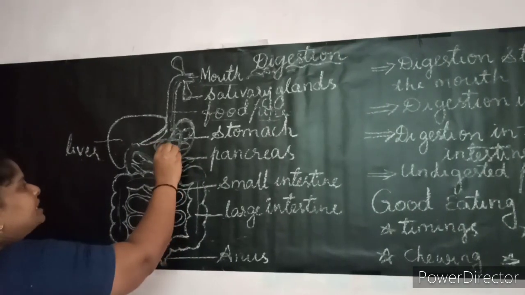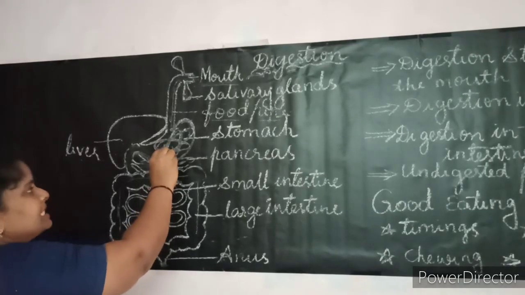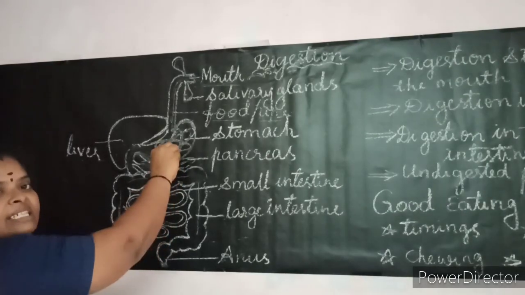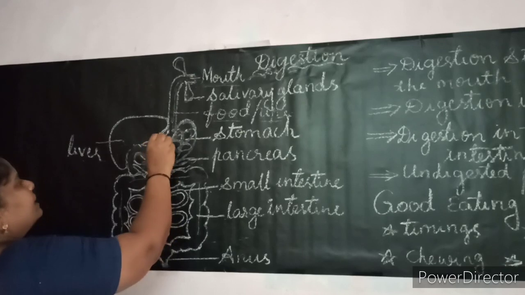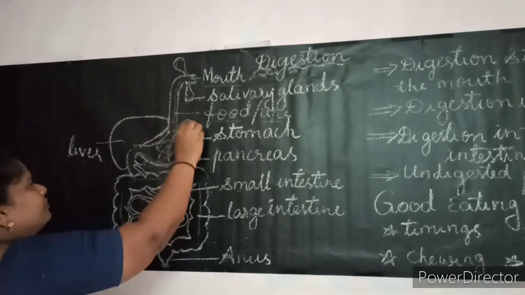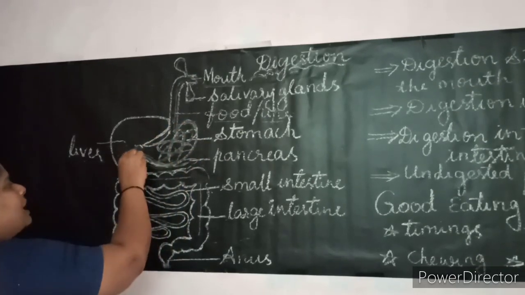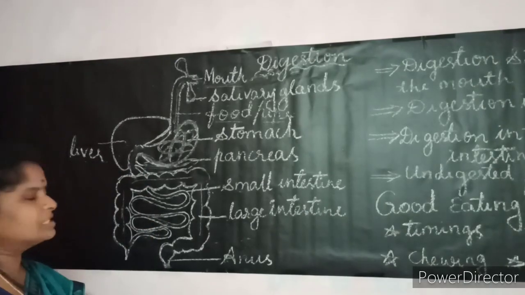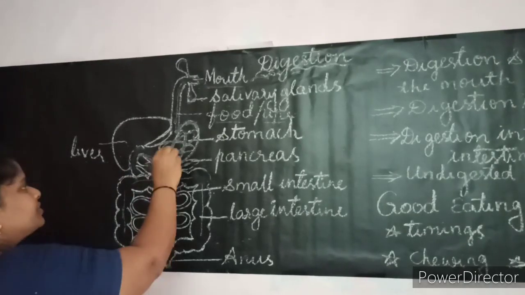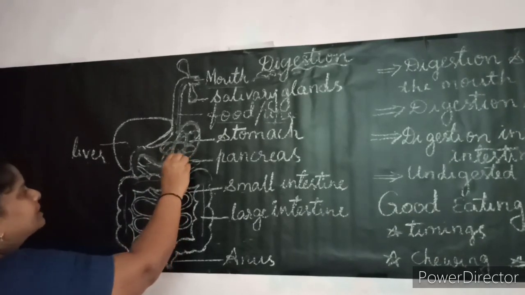Especially proteins and fats will be digested in the stomach. The food stays in the stomach for 3 hours.